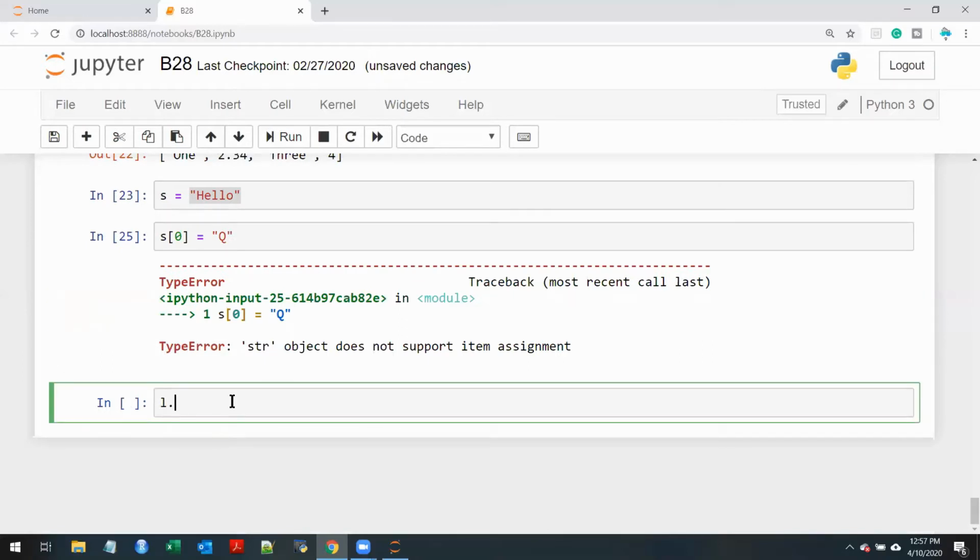Before I go there, let me tell you that list objects are, I think, the most important object in Python, because in every program that you write, you will for sure use list. The only reason being, it is the most flexible object that Python can offer.